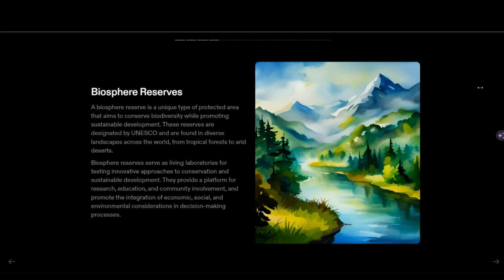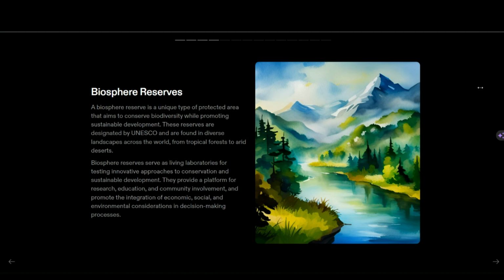The next thing is biosphere reserves. A biosphere is a place where living organisms exist and life is supported. There are three parts in a biosphere: core zone, buffer zone, and transition zone.